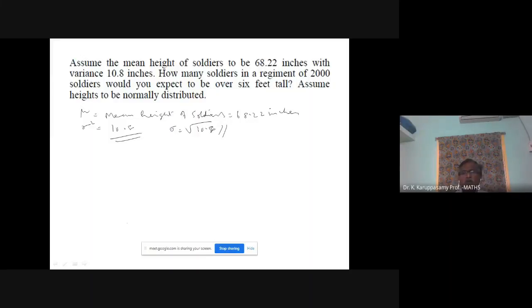We want to find out the number of soldiers out of 2000 above 6 feet tall.